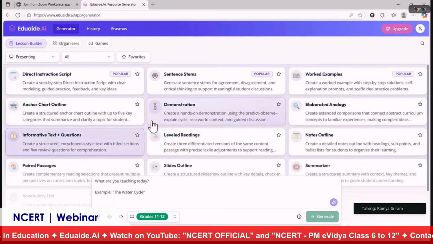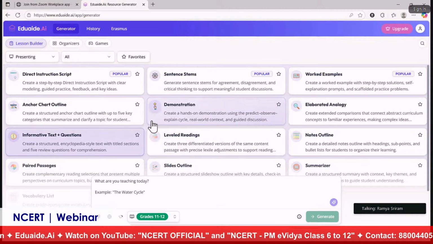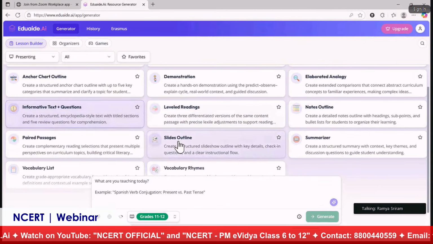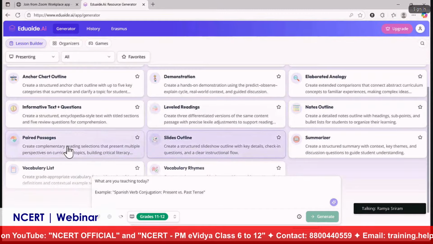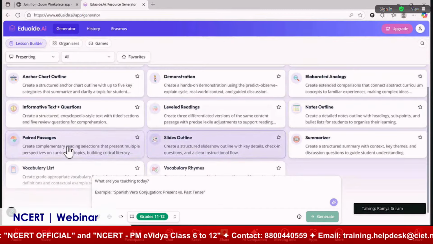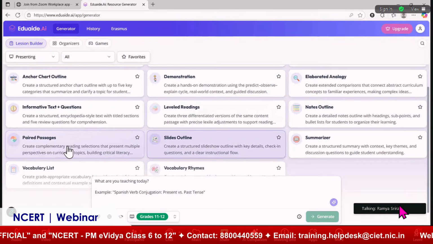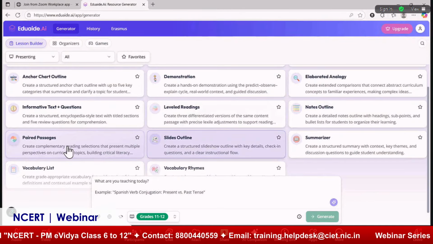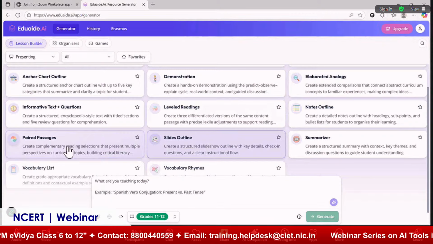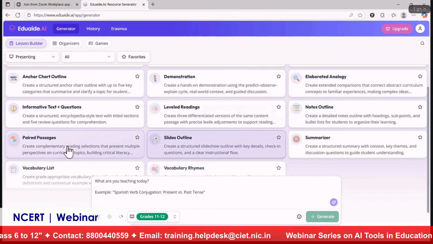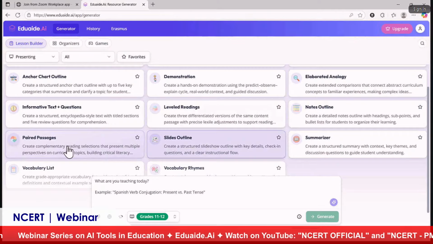And then I would also like to show you slides outline. If you want to generate an outline for your presentation, then you can go for this slides outline, and you can also do app smashing. For example, you can generate the slides outline, and there are many AI tools which help you to create PowerPoint. So whatever content you are generating here in this platform using this slides outline, you can use it in another platform to enhance the slides outline and convert it to your presentation.